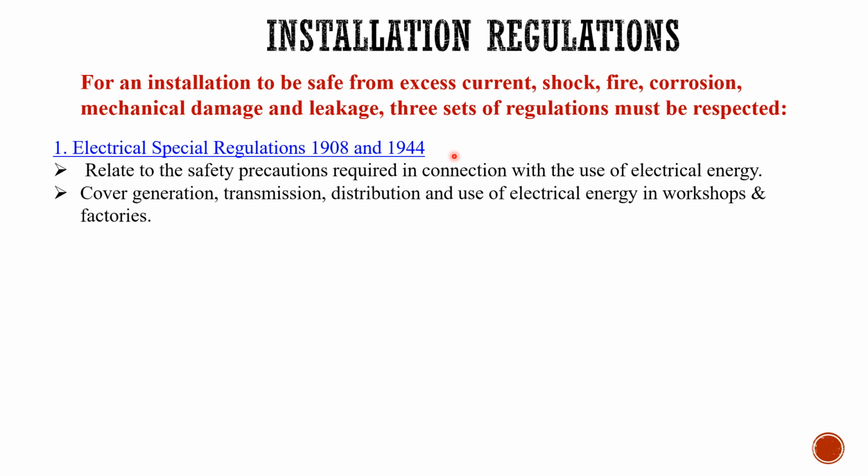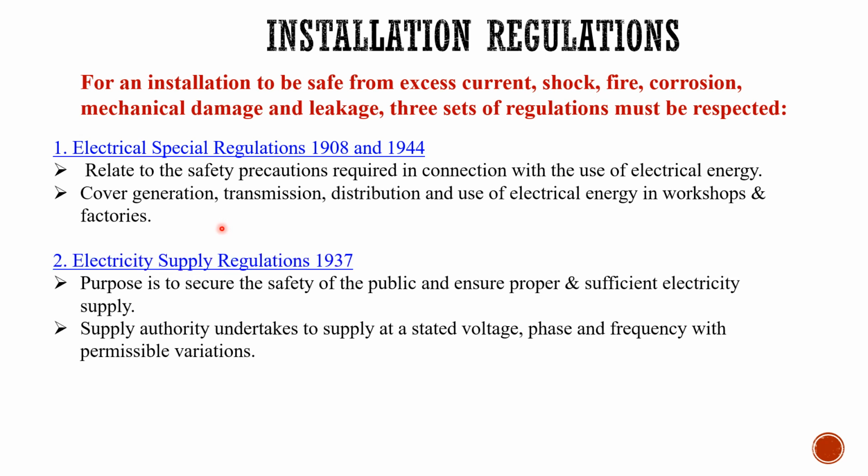It relates to the safety precautions taken in connection with the use of electrical energy. It covers the generation, transmission, distribution, and the use of electrical energy in workshops and factories. For example, if you want to work on a switchboard, one of the regulations says that you have to make sure that the switchboard is dead, meaning switch off every source to it before you work on it. Or if you want to work on some section of the switchboard, make sure that the aspect you are working on is totally disconnected from the source. This is one of the things that you can get under this regulation.